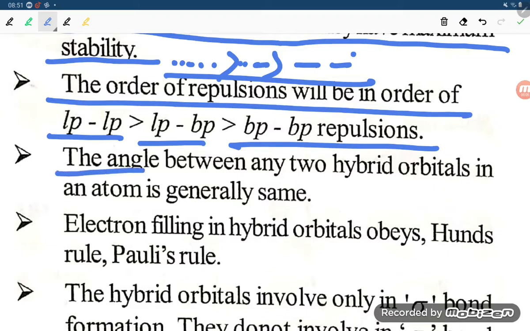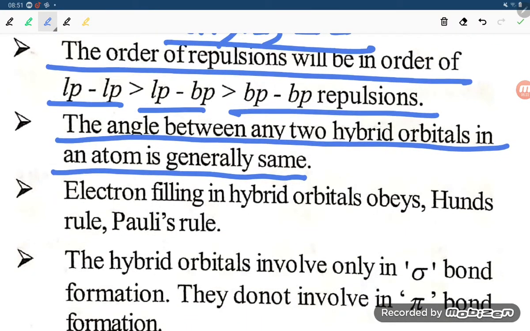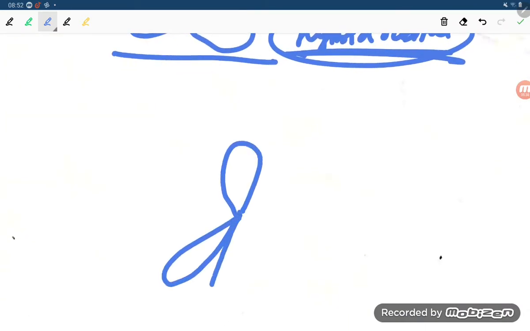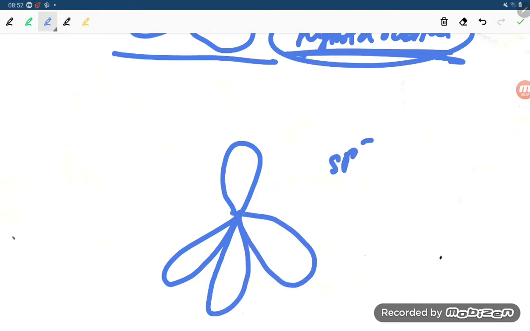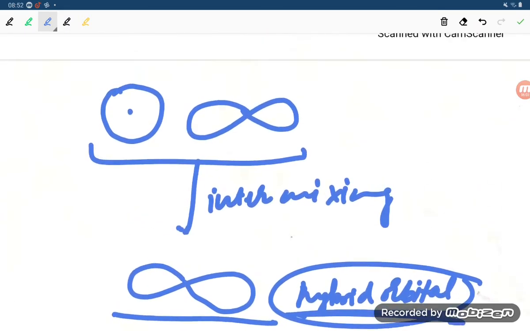Next one: the angle between any two hybrid orbitals in an atom is generally the same. There are many possible hybrid orbitals. Suppose you take sp3 hybridized orbitals. Whatever angle you take, the angle is 109 degrees 28 minutes. Similarly, here also it is 109 degrees 28 minutes, and here too. So the angle between any two different hybrid orbitals will be the same.